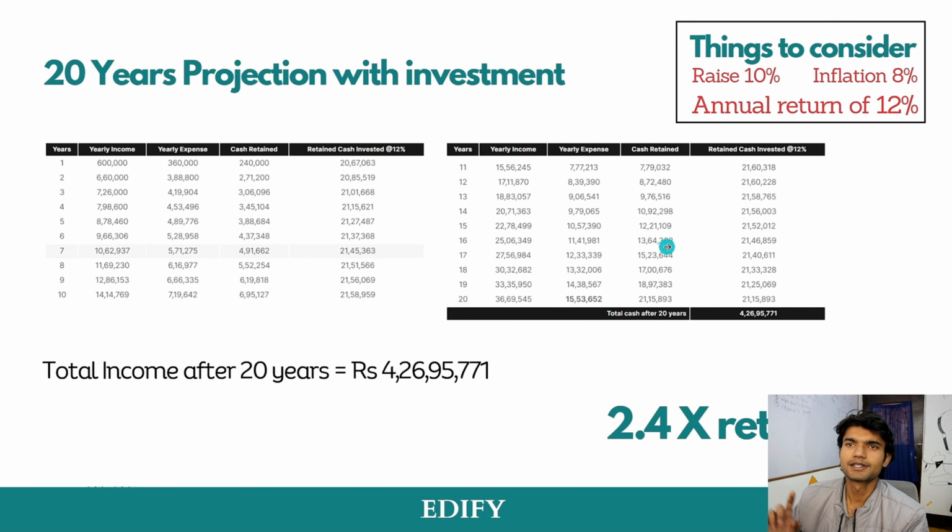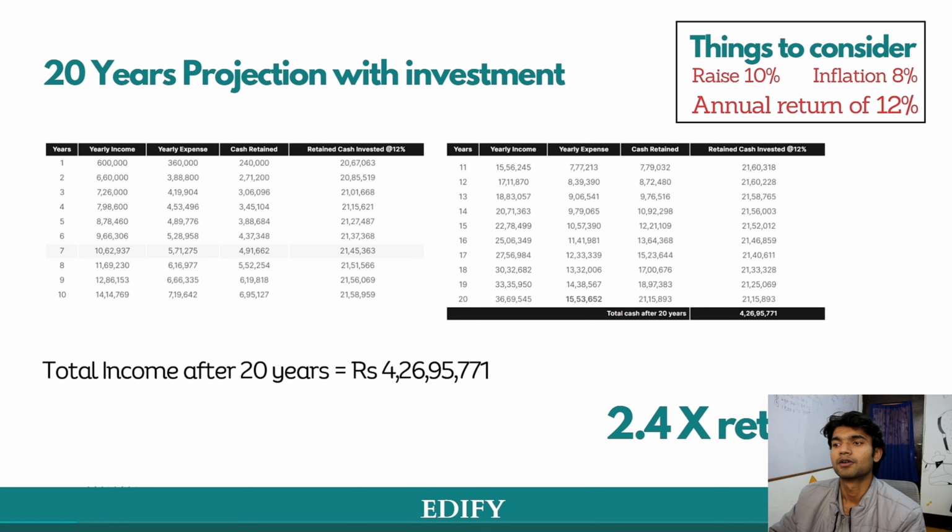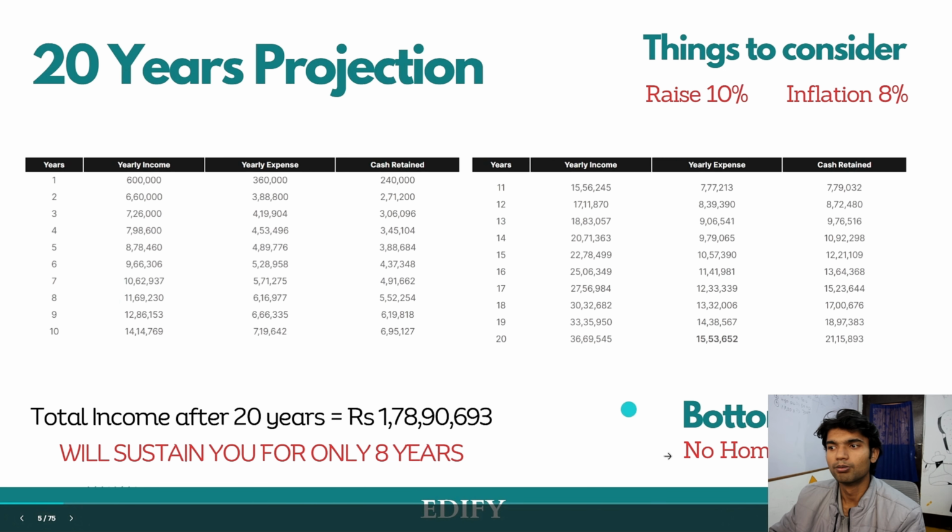Now, in this slide, there is a small change. It's written as annual return of 12%, which means his investments are annually generating a total return of 12%. So from the first till the 20th year, total income after 20 years is 4 crore 26 lakhs 95,771, which is 2.4 times more than this projection, the savings projection.